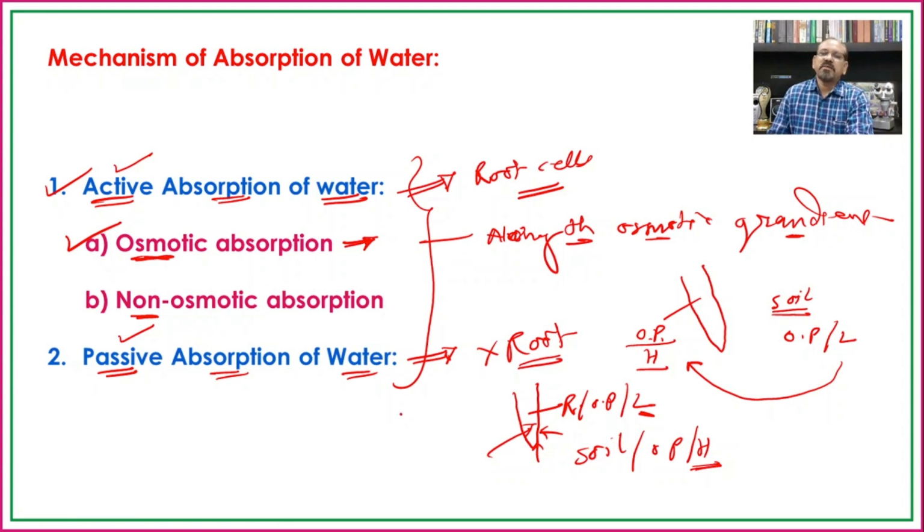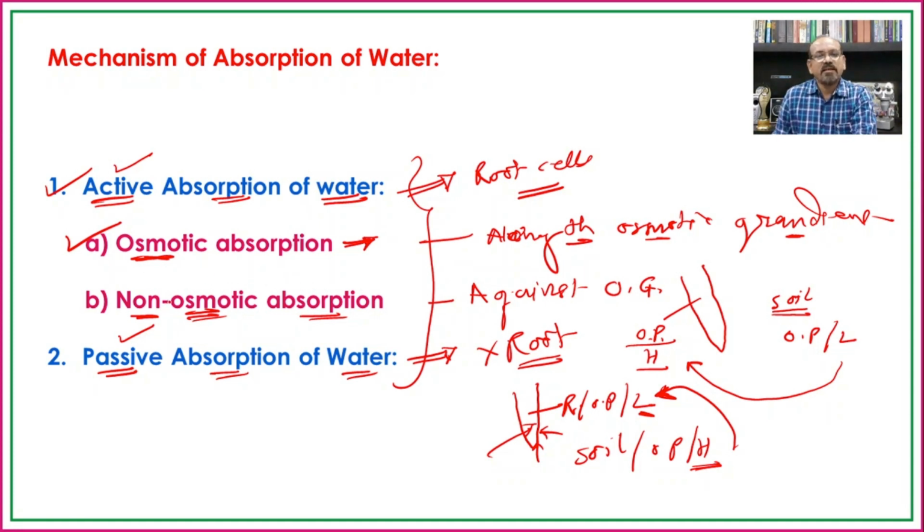So such a type of absorption of the water is considered as against the osmotic gradient. And if the water is absorbed against the concentration gradient, that is from higher concentration to the lower concentration, that is known as non-osmotic absorption. So these different types are used in the absorption of the water. We'll see first the active absorption of water, and then we will see the passive absorption of the water.